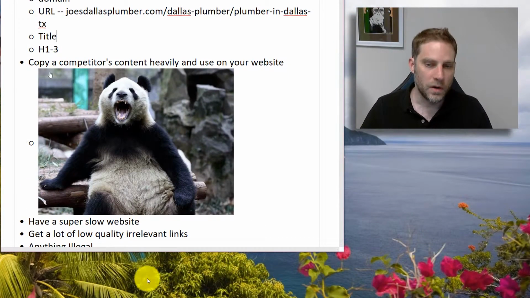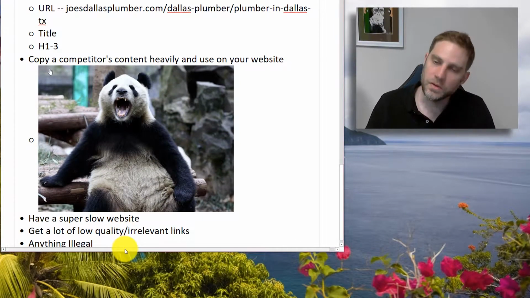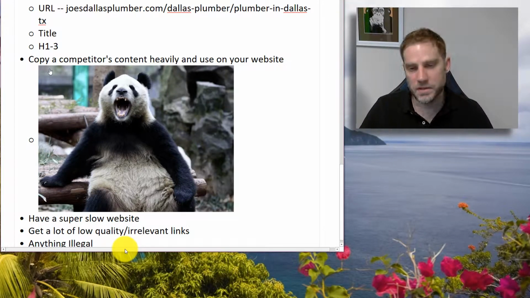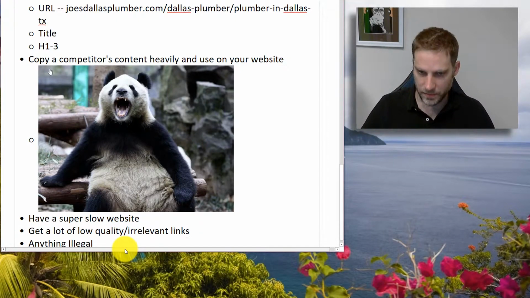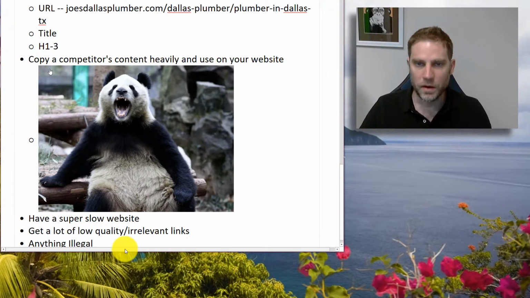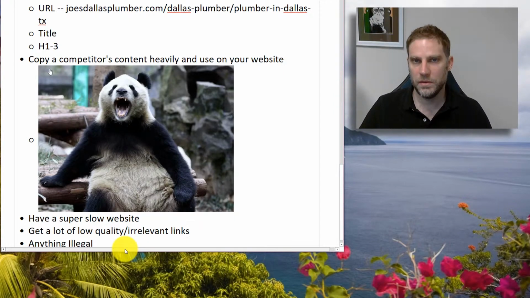Get a lot of low quality and irrelevant links. Just because a link is from an authoritative site, from a popular site, doesn't mean it's actually going to help you. Also, low quality would be links like from Russia, or links that just don't have a lot of links going to them, so they don't have a lot of popularity. That's going to hurt you as well.